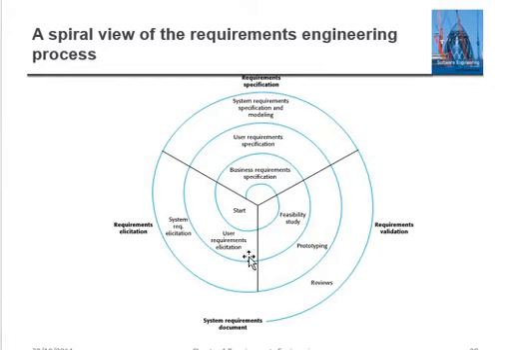Then prototyping is applied to get the proper requirement. Then the system requirement specification. Then there is a review and the system requirement document. So this is exactly the whole spiral model.